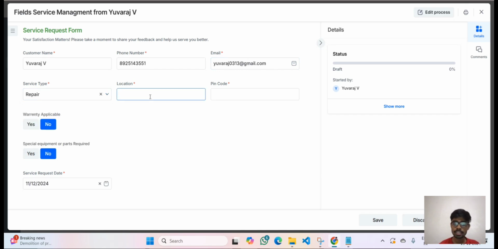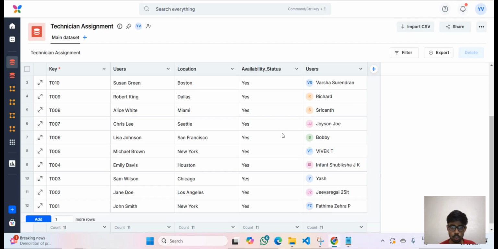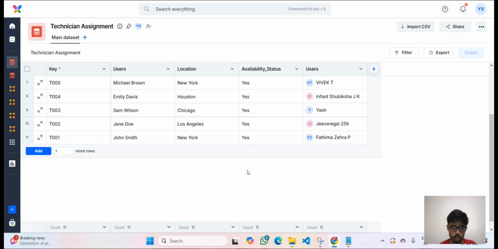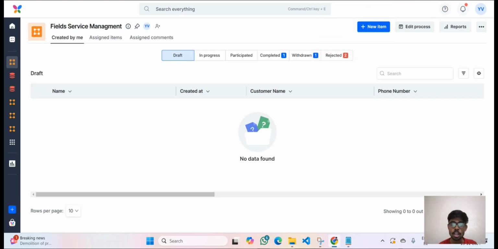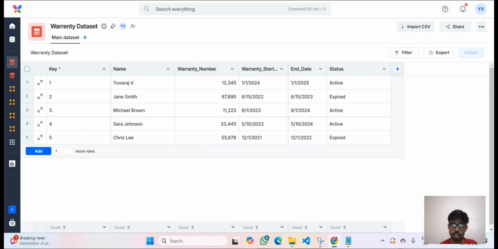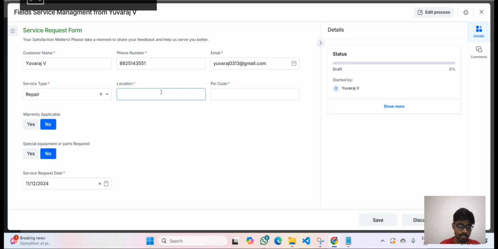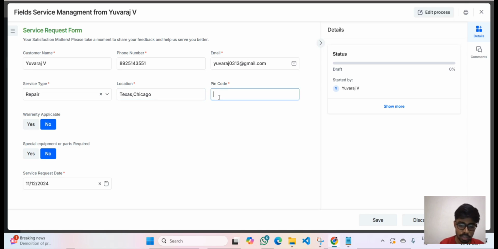Now let us set the location. The location is the most important part, because based on the location the technician is going to be assigned, right? So for example, let us give Chicago as my location. At that time, Yash has to be assigned for this technician role, right? So let us check. One second. Instead of blindly giving Chicago, let us give Texas Chicago. Okay, and I am giving the pin code.